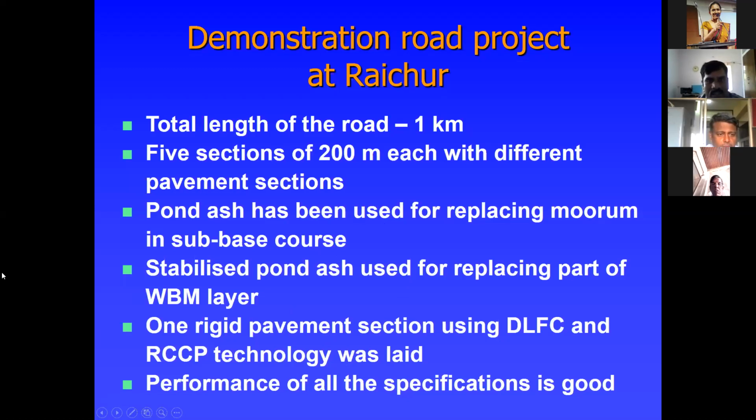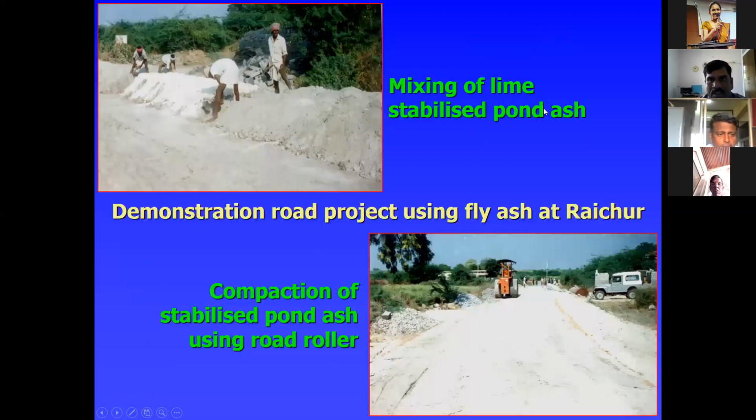See that mixing of lime stabilized pond ash is available near the plant. There is the Raichur thermal power plant because plenty of fly ash is available. Use that. One Pradhan Mantri Gram Sadak Yojana road has to be demonstrated and constructed. This is one of the challenges that has to be used for that mixing of lime.